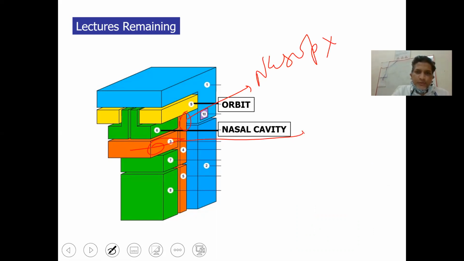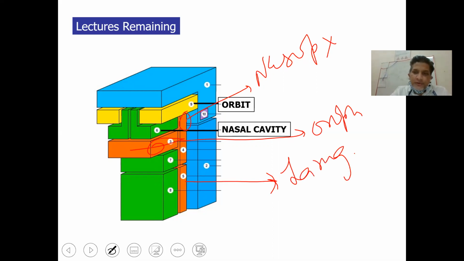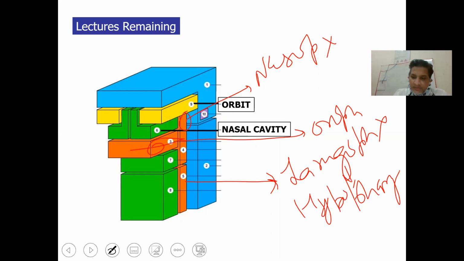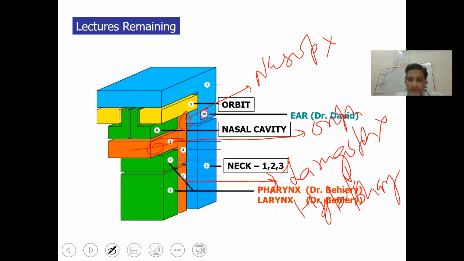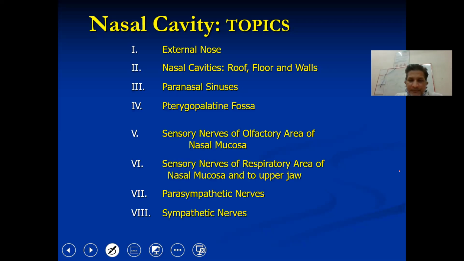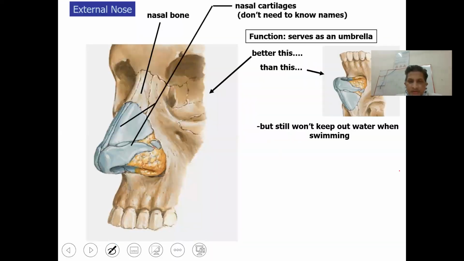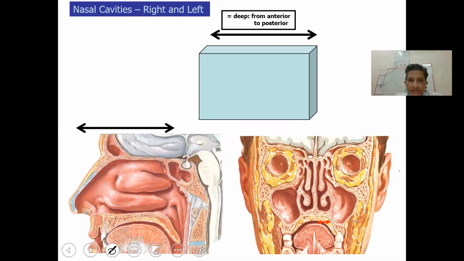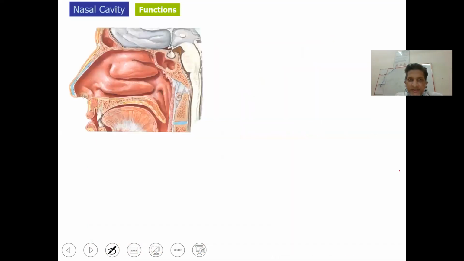This will be the oropharynx, and the pharynx which is opposite to the larynx is called the laryngopharynx, also called the hypopharynx. So these we have already concluded. Let me go to the topic which today we have to discuss.